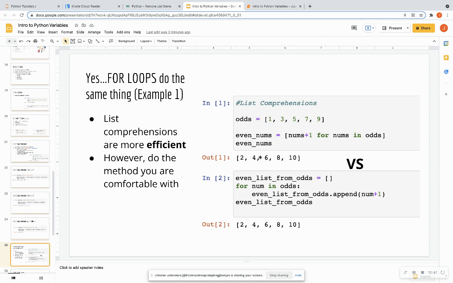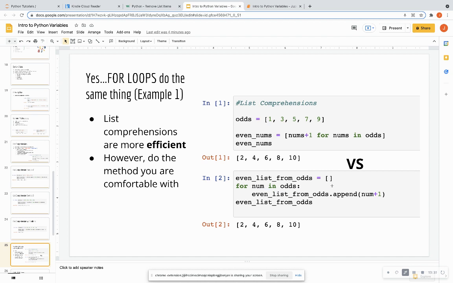Okay. So, in the first example that we went over, notice that for our list comprehension, which is this first block of code, this is what the list comprehension was. We added 1 to every number for num in odds. So, if you wanted to do this in the for loop, the first thing that you would do is initialize an empty list that has a different name than the list that you are going to iterate through or loop through. So these two lists right here should have different names. And then once again, you're going to say for num in odds. So this portion of the list comprehension and this portion is the same.